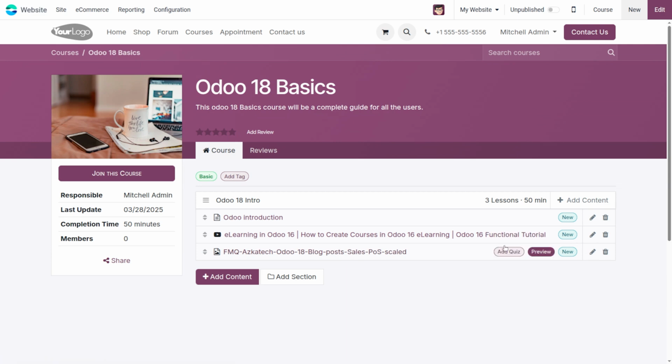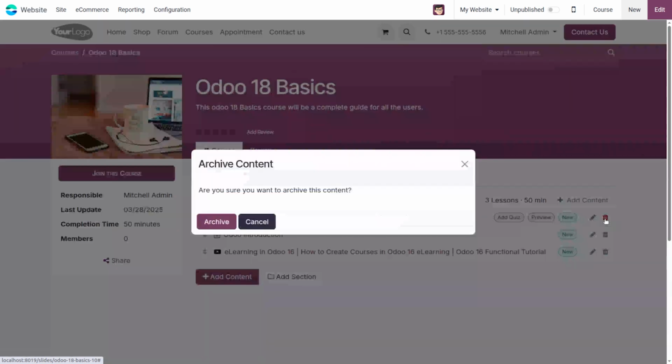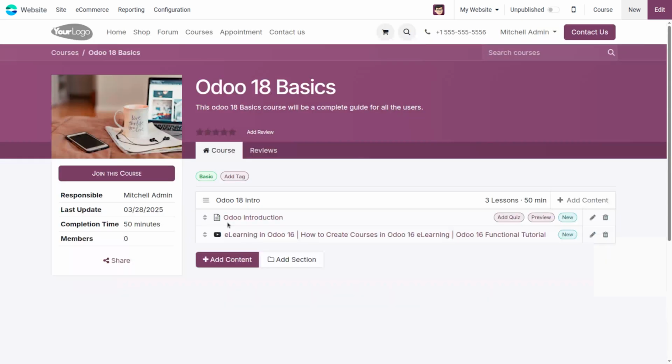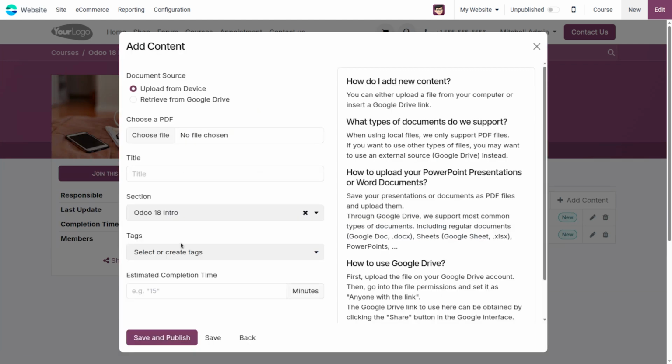Then when we drag and drop this file, it gets added to the prioritized map. Then if we need to delete this file, just click this delete option, and then this file gets archived. We can add this file once more to our course.